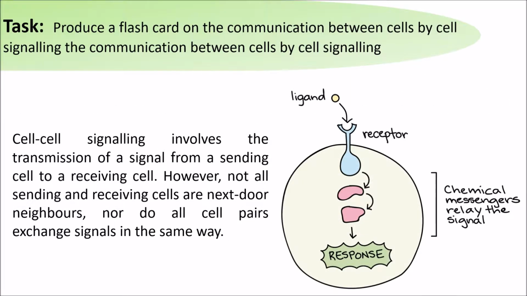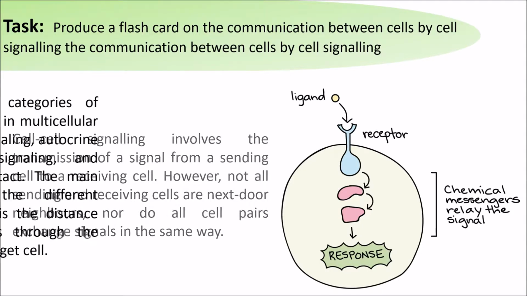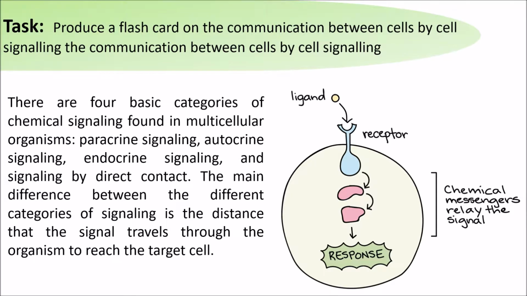Cell-to-cell signalling involves the transmission of a signal from a sending cell to a receiving cell. However, not all sending and receiving cells are next door to each other. There are four basic categories of chemical signalling found in multicellular organisms: paracrine signalling, autocrine signalling, endocrine signalling, and signalling by direct contact. The main difference between the different categories of signalling is the distance that the signal travels.